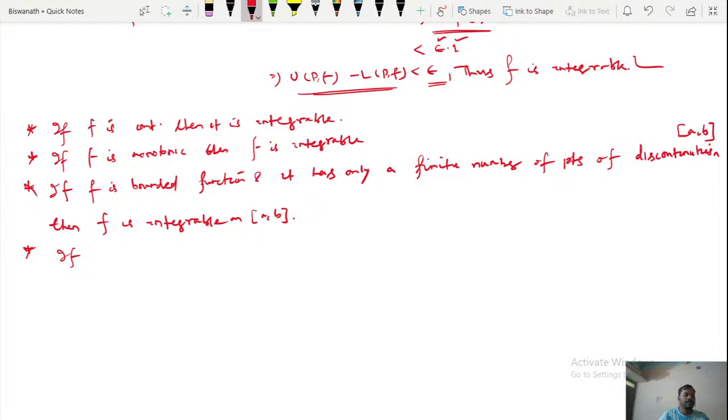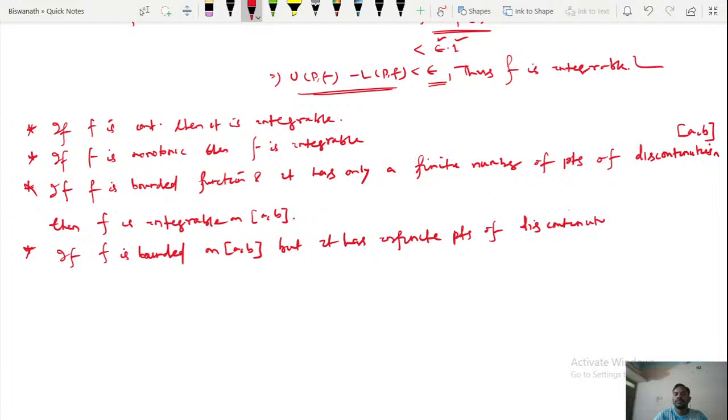And also there is another statement. If f is bounded on closed AB, but it has infinite points of discontinuities having finite limit points, then f is integrable on closed AB.